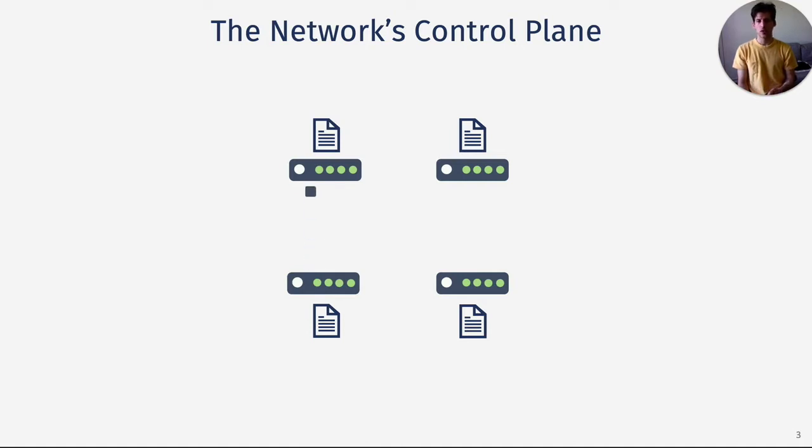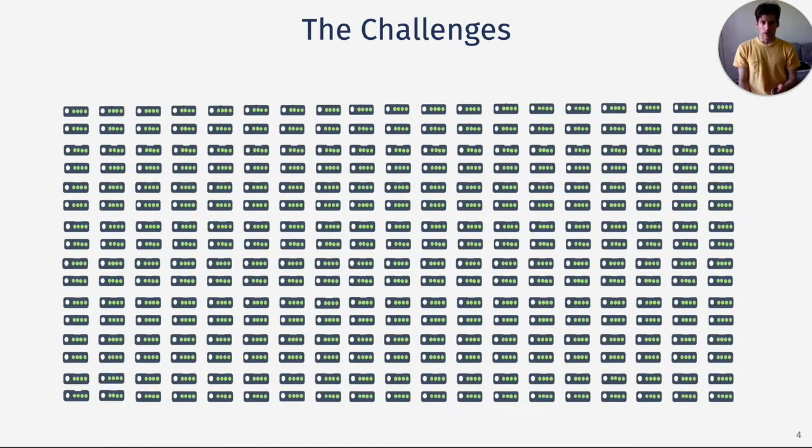Now the devices will start executing these protocols and exchange routing information with one another until the system converges to a stable state where every device has learned of a preferred set of routes. And as with all distributed systems, you can imagine why correctly configuring the control plane can get tricky. In particular, unlike our previous network with 4 devices, modern data centers have thousands of devices that need to be configured. And moreover, the configuration should enforce the right routing policy even when some devices fail, which is bound to happen when you have so many of them.